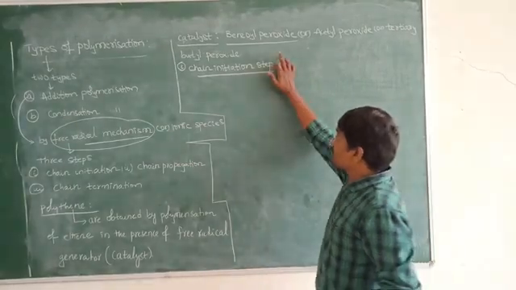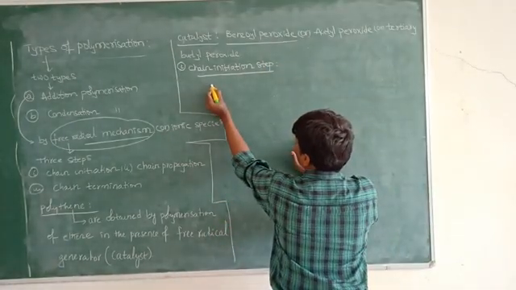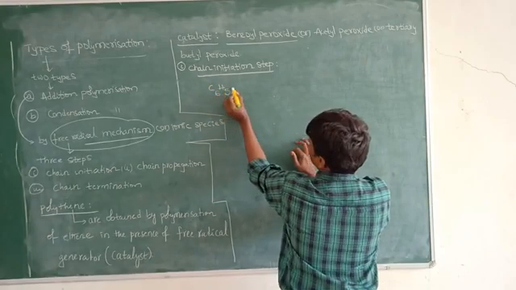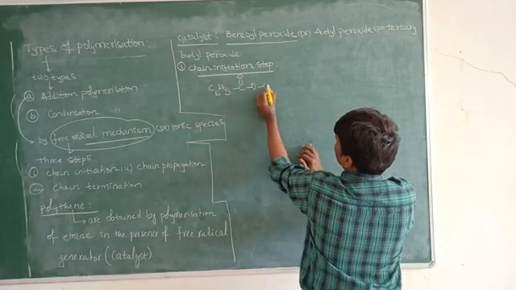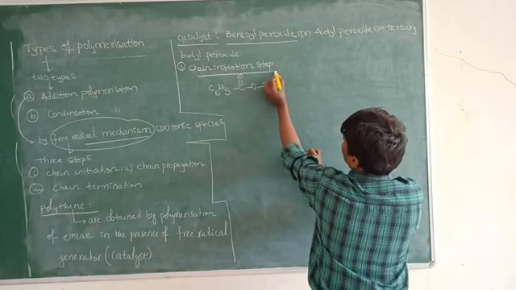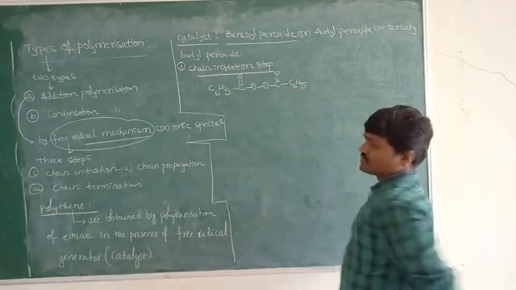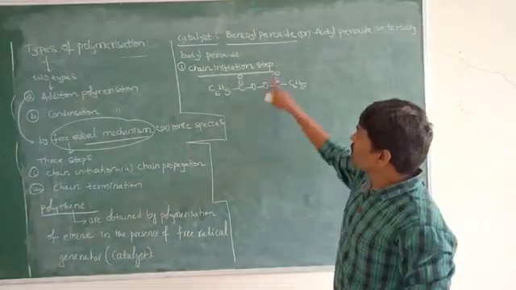Now what is the catalyst here we have taken? Benzoyl peroxide. Now I'll write the formula of benzoyl peroxide, C6H5 C double bond O, O, C double bond O C6H5.